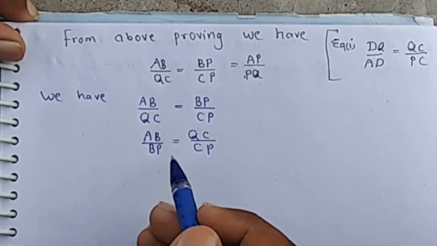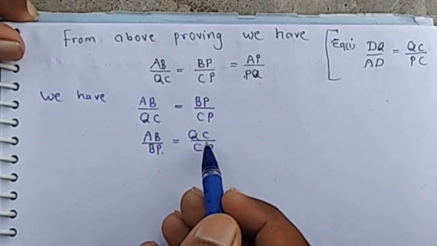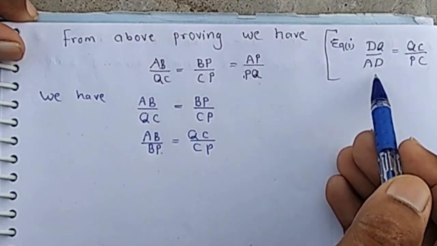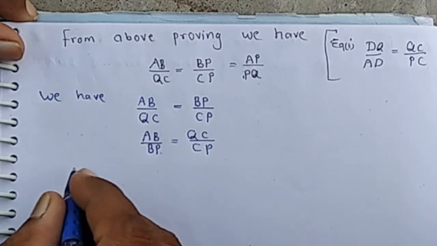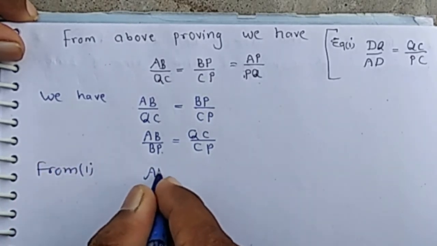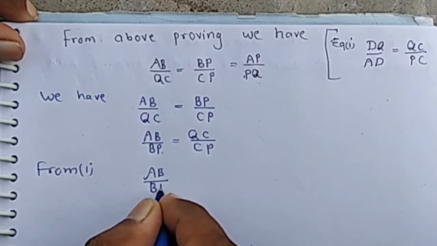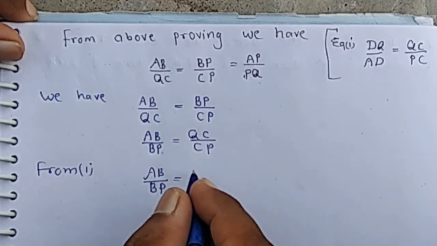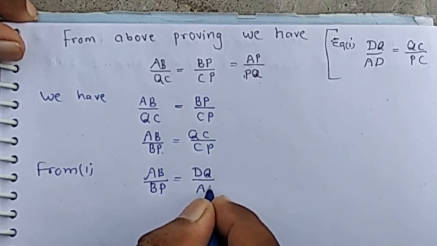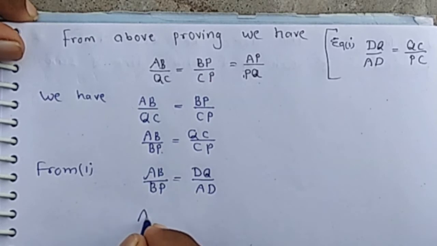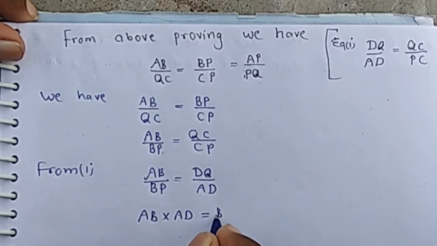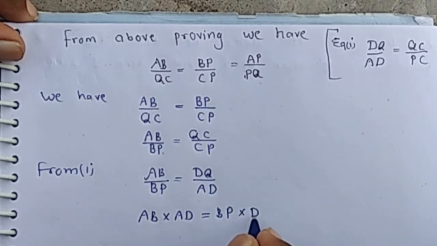Then AB by BP equal to QC by CP, and QC by CP is already equal to DQ by AD from the first equation. Then AB by BP equals DQ by AD. Now cross multiply, we have AB cross AD equal to BP cross DQ.